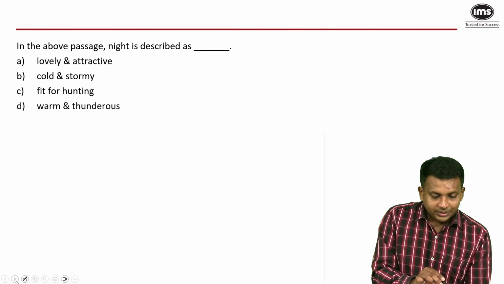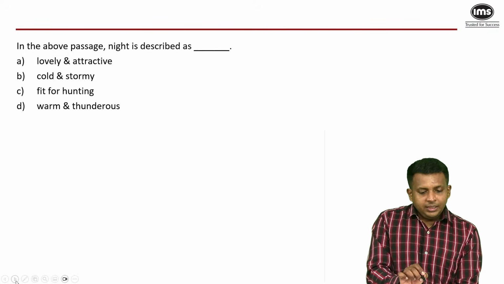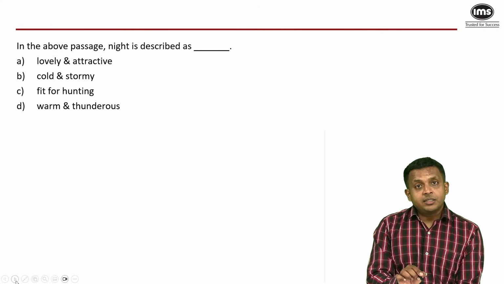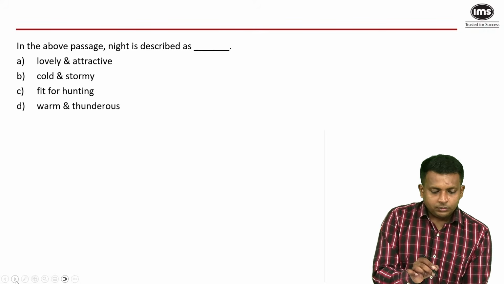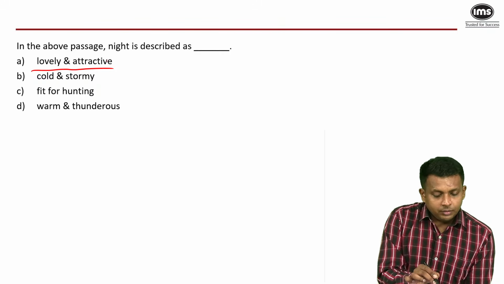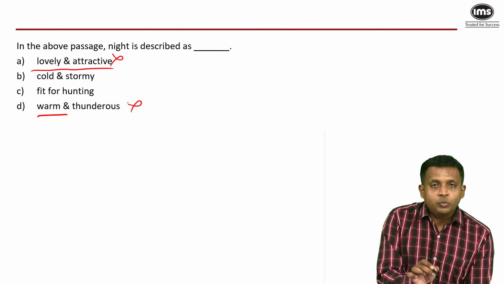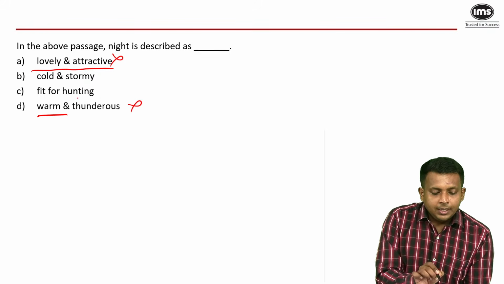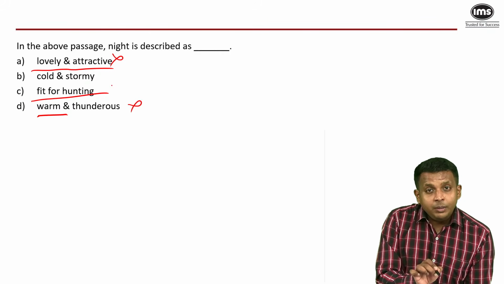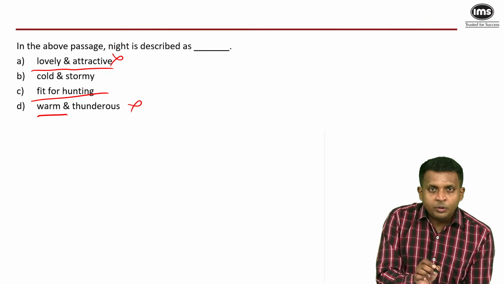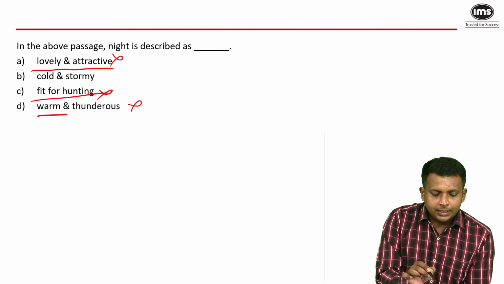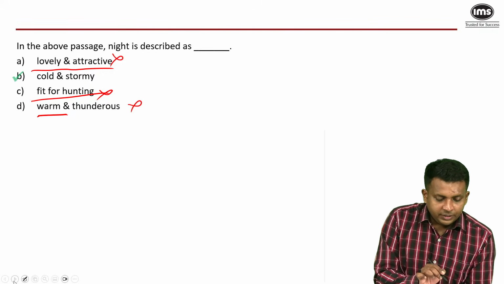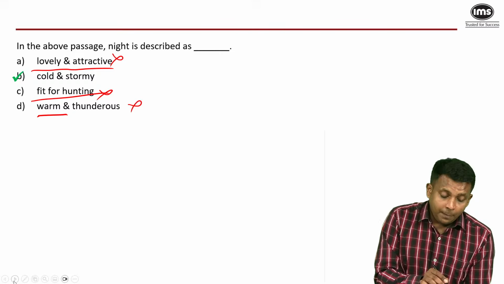Let's go to the questions. In the passage above, the night is described as, overall it has a negative tone. It was not lovely and attractive. It was not warm. It could be thunderous because there was a storm. There was no hunting being done. In fact, it was a cold and stormy night. If anything, it was unfit for hunting. And cold and stormy is very clearly given in the passage. Direct question. Moving on.